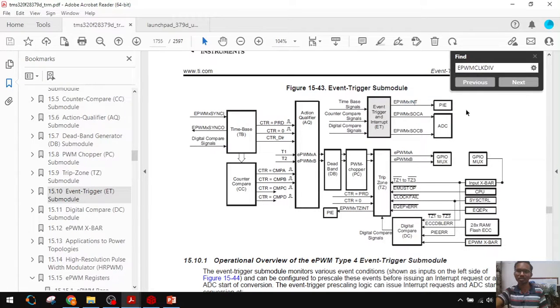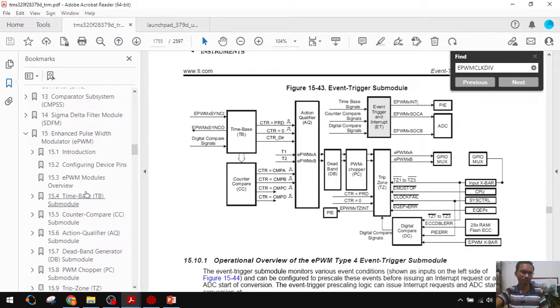This is the interrupt. Okay, it is going via the peripheral interrupt expansion module. For configuring this ePWM interrupt, for example, we want counter equal to TBPRD. At that time we want this interrupt, or based on this counter equal to period logic we want to generate the SOC signal. Okay, such kind of things we can get using this event trigger interrupt.